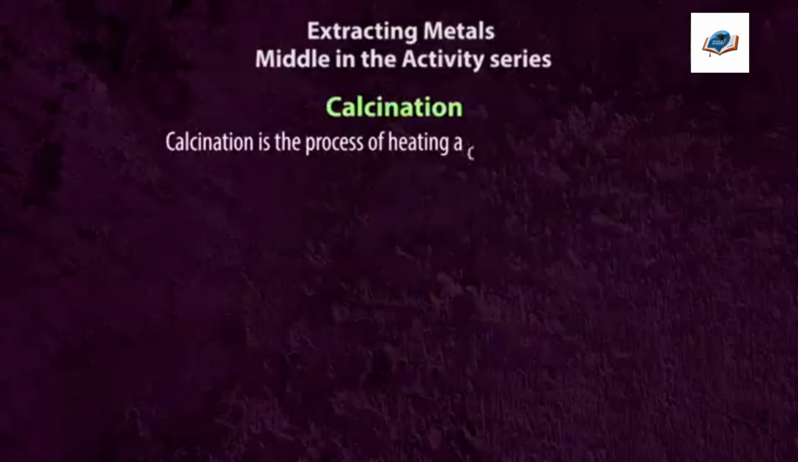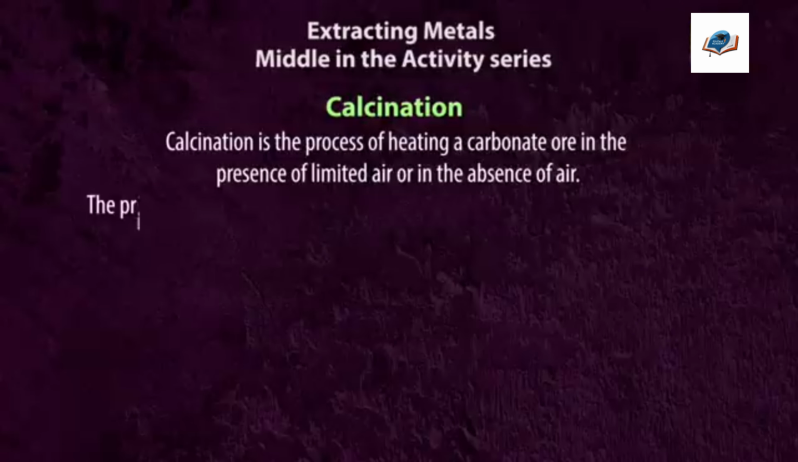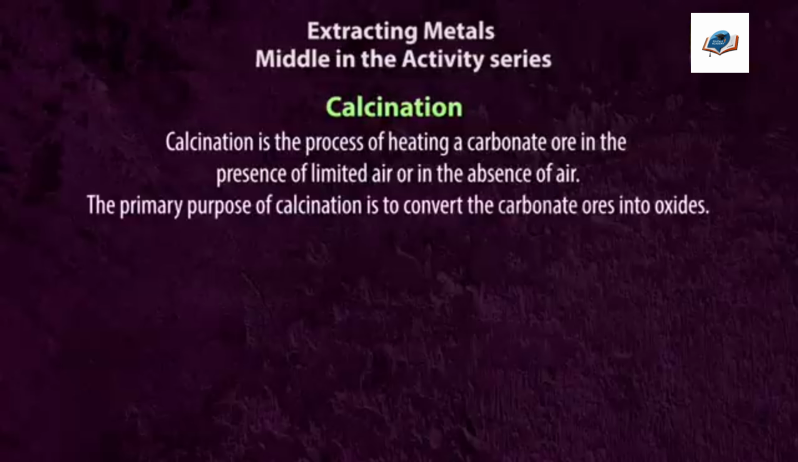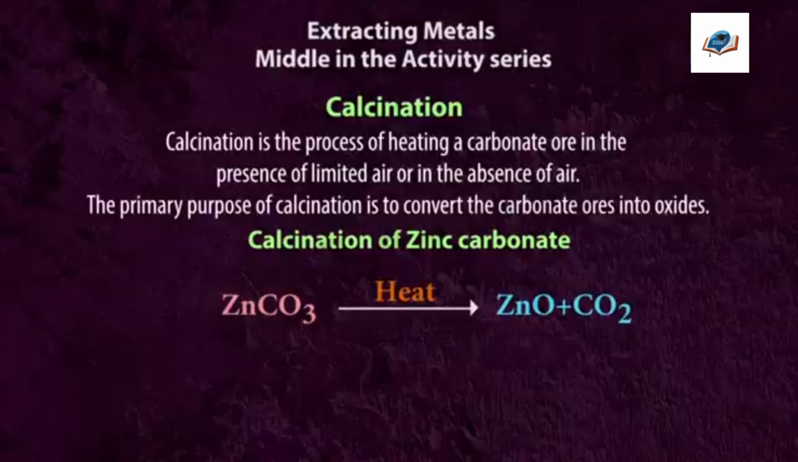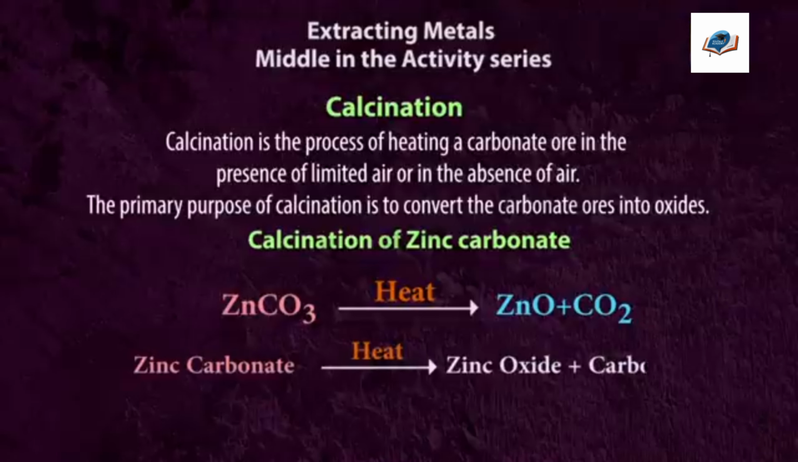Next, calcination. Calcination is the process of heating a carbonate ore in the presence of limited air or in the absence of air. The primary purpose of calcination is to convert the carbonate ores into oxides. For example, calcination of zinc carbonate. The calcination process can be represented as ZnCO3 gives ZnO + CO2 in presence of heat. Here zinc carbonate is heated and it decomposes into zinc oxide, and carbon dioxide gas is released.